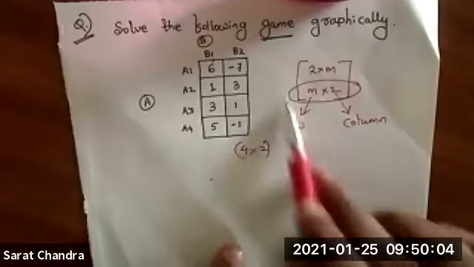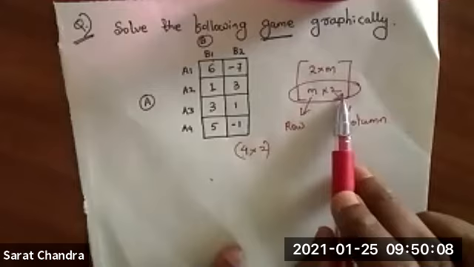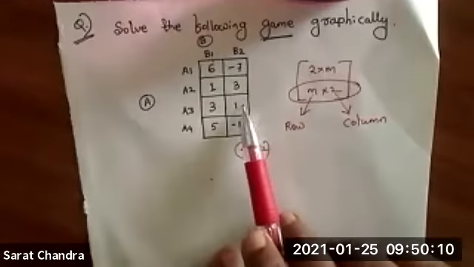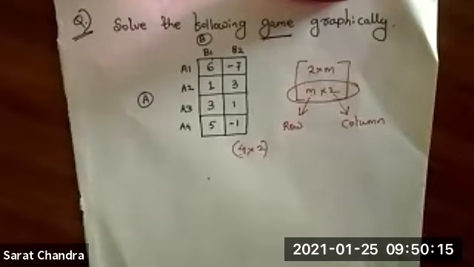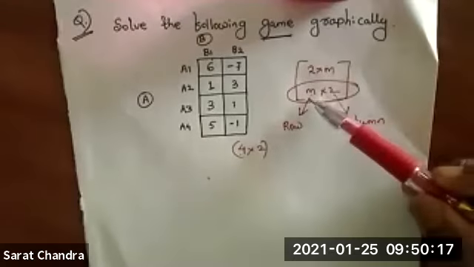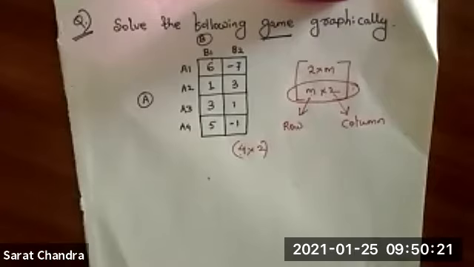Why I am telling all this is because if it is an m into 2 matrix, meaning there are only 2 columns, then you have to take the upper envelope of the graph. Whenever you plot the graph, if it is an m into 2 matrix, you choose the upper envelope, and from the upper envelope, you choose the minimum point.